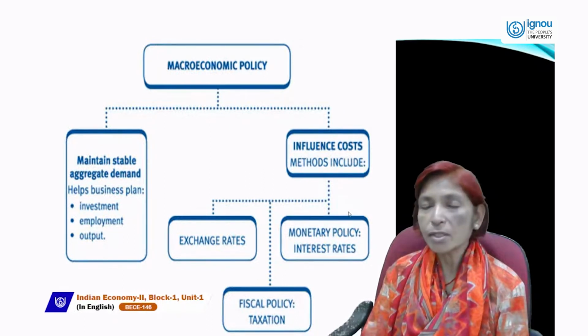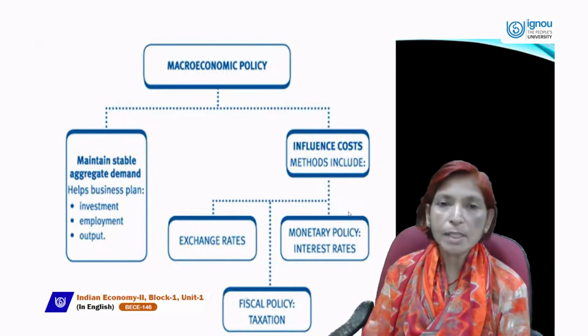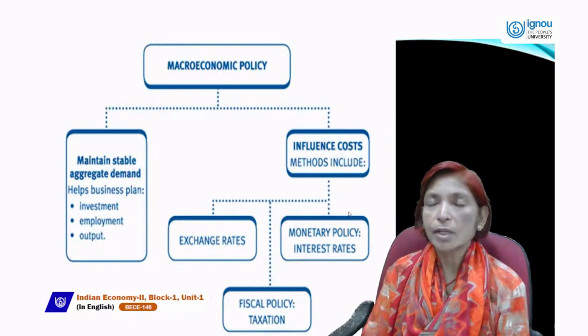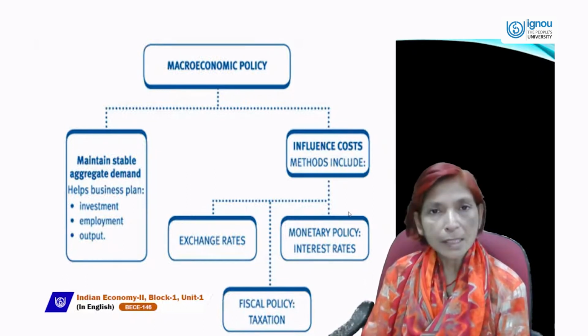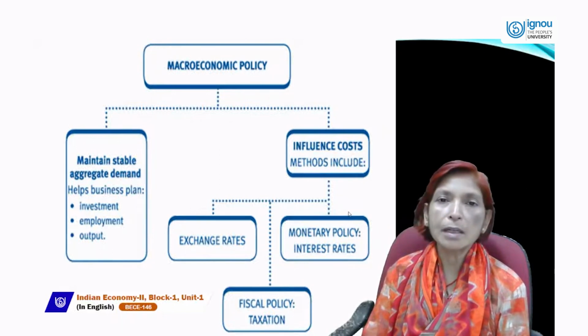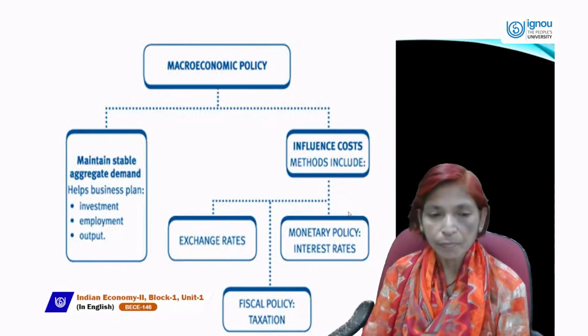And third is exchange rate policy. Through this policy, government can maintain or stabilize the exchange rate. What is the exchange rate? Exchange rate is the rate at which one country's currency can be converted into another country's currency.